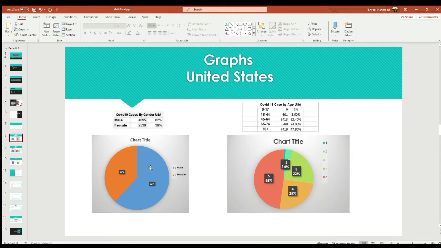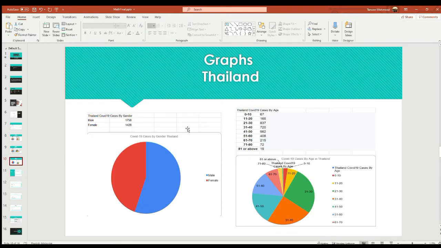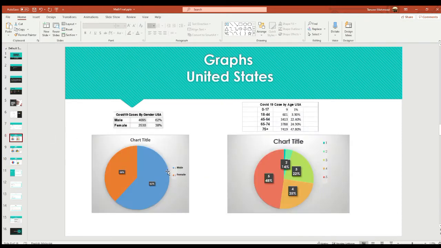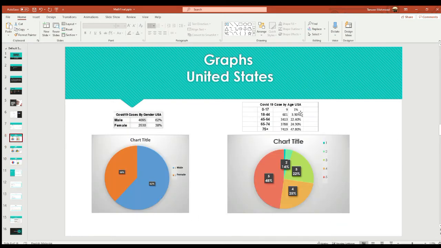Now, if you look at the charts by gender, for USA, Bangladesh, and Thailand, all of them have more infected males. The male category has more infections compared to the female for these three countries.